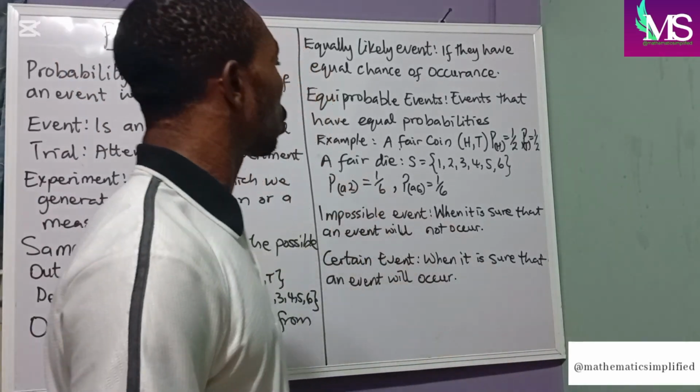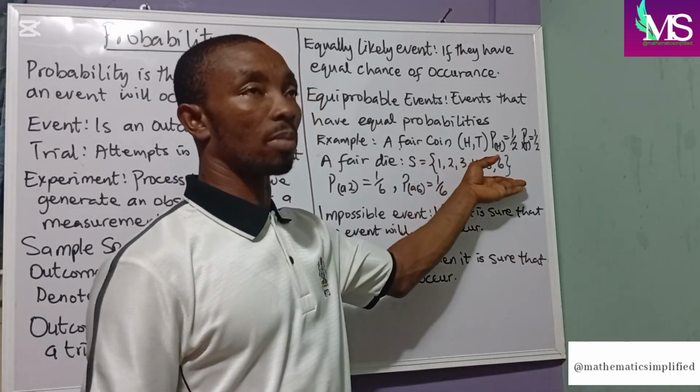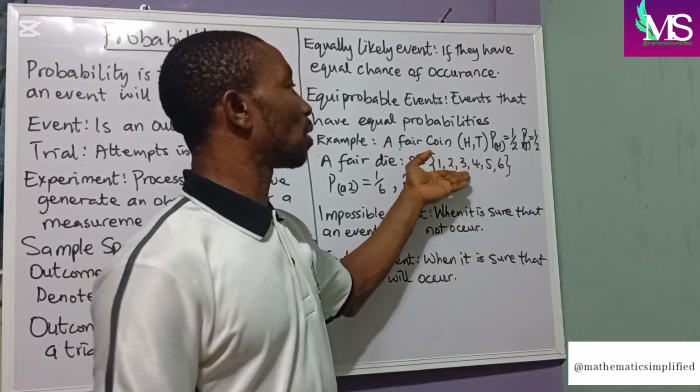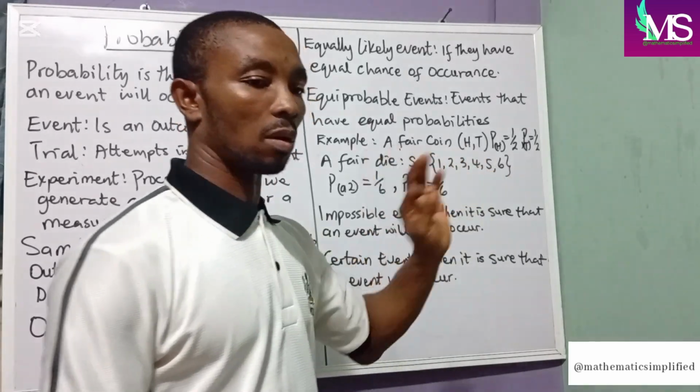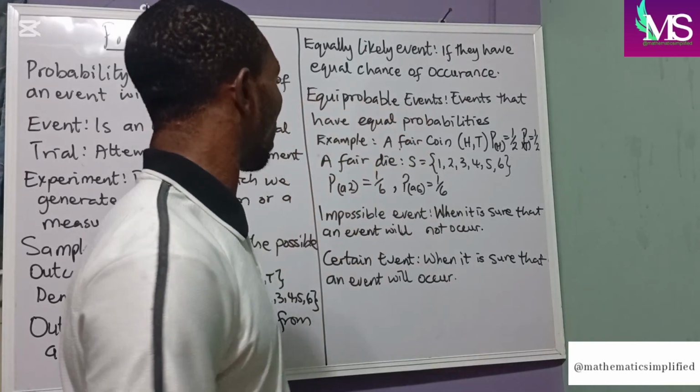Now, a fair die also has equal chances of getting any of those numbers. When you roll a fair die, you must get one of these numbers. That's why it's called an equiprobable event.